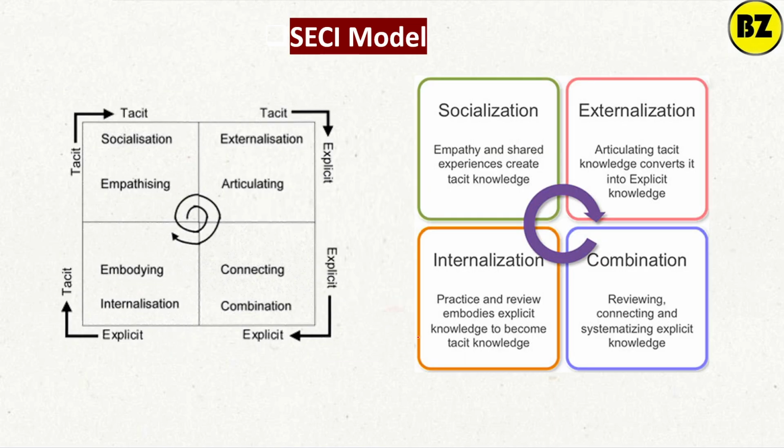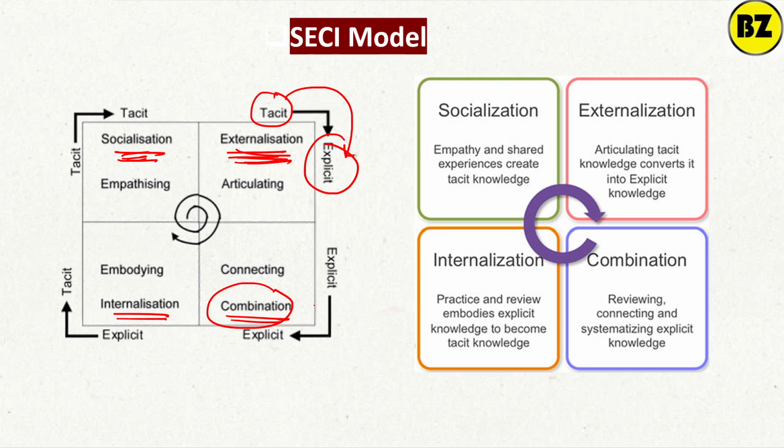See, through the diagram you will get a better idea. We have socialization, externalization, then we have combination and internalization. In socialization, we simply gain the knowledge. In externalization, we convert the gained knowledge into explicit, that is tacit to explicit. For example, whatever is in my mind, I will write on paper. Simply, externalization means exploring the things. Then combination means I will combine the things. And internalization means I will convert explicit knowledge again into tacit knowledge.